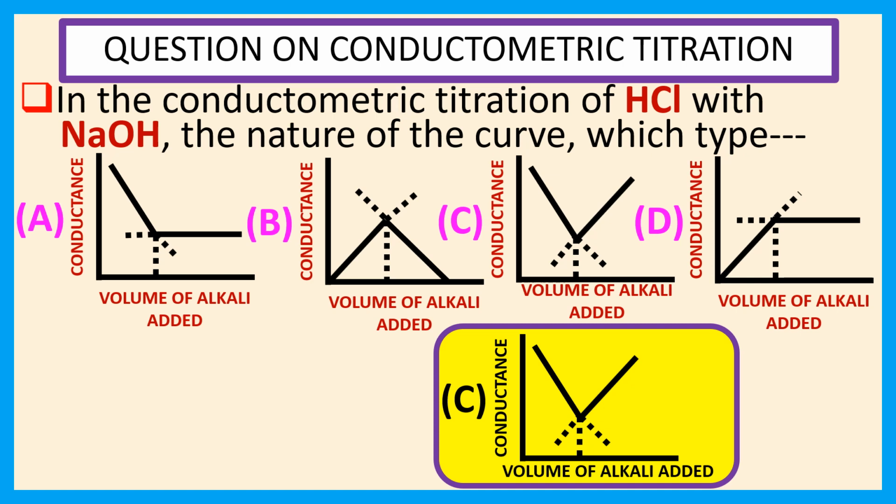When all the H+ ions are replaced by the Na+ ions, conductance will reach the lowest limit. Any subsequent addition of NaOH means an increase in the number of both Na+ ions and fast moving OH- ions. These are no longer removed. The conductance therefore increases linearly with addition of NaOH.